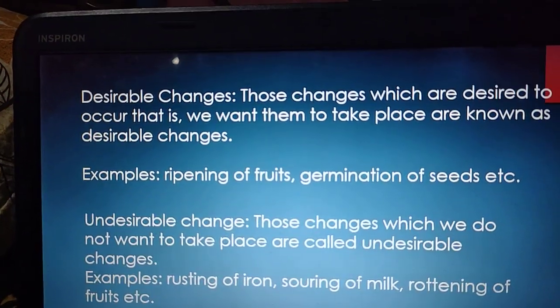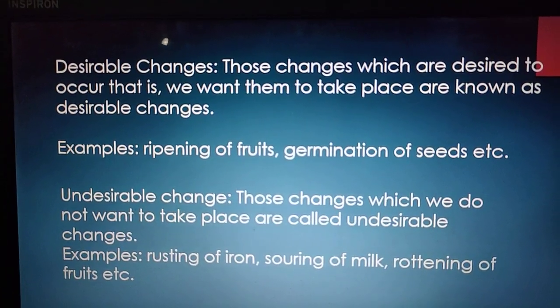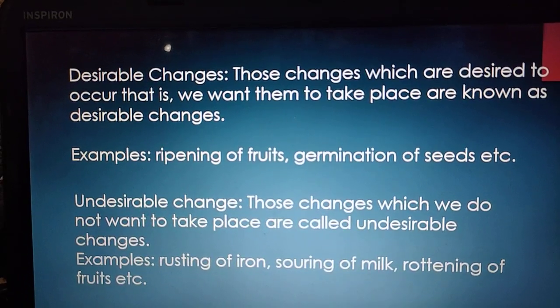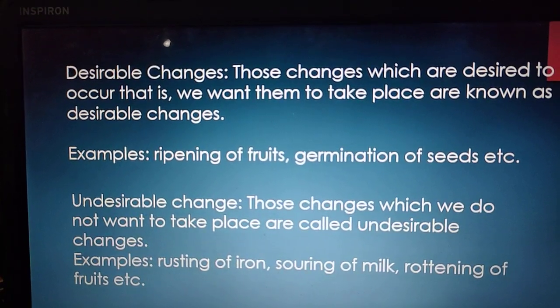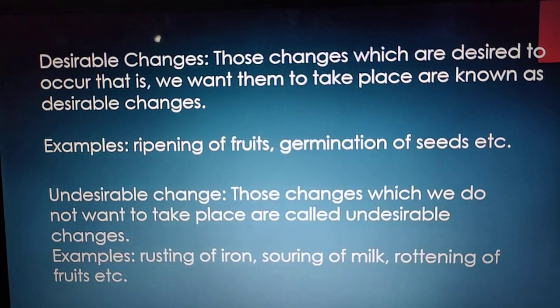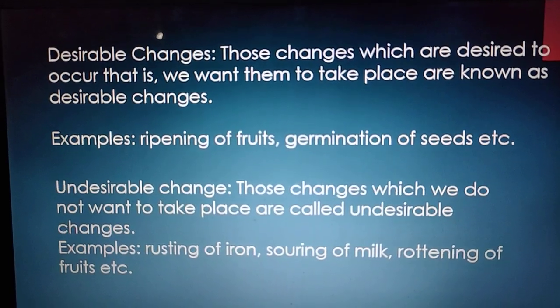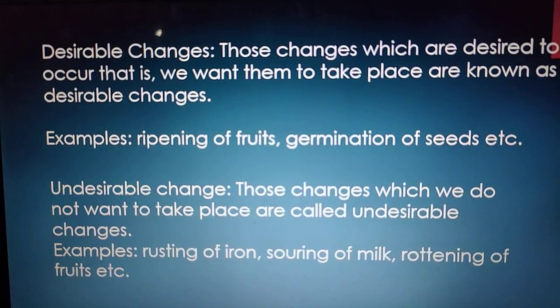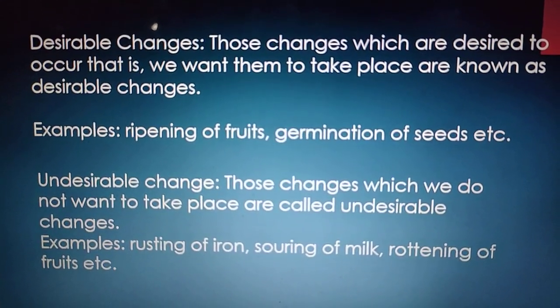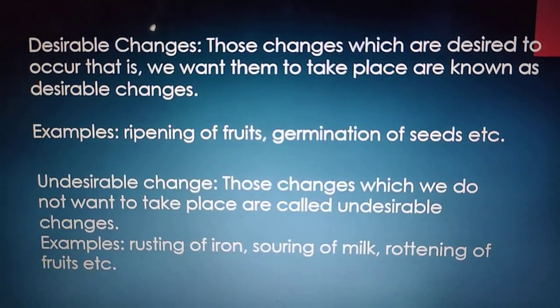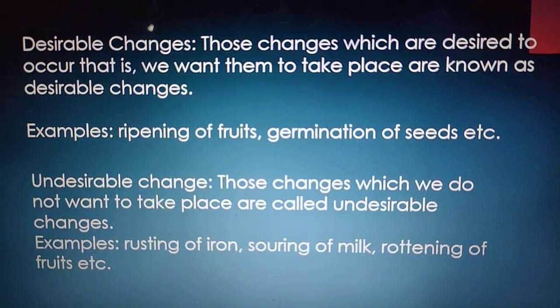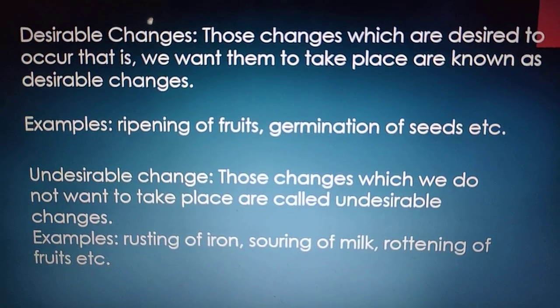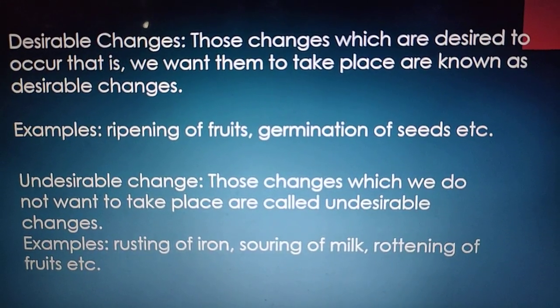Okay, so in your book it is written that the changes which are useful to us are called desirable changes, and the changes which are harmful to us are called undesirable changes. One more explanation I have given in this slide: those changes which are desired to occur, that is, we want them to take place, are known as desirable changes. For example, ripening of fruits, germination of seeds, etc.